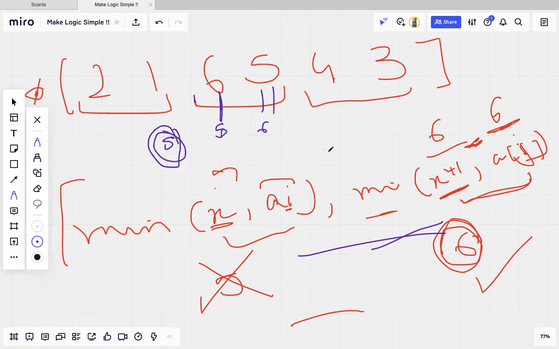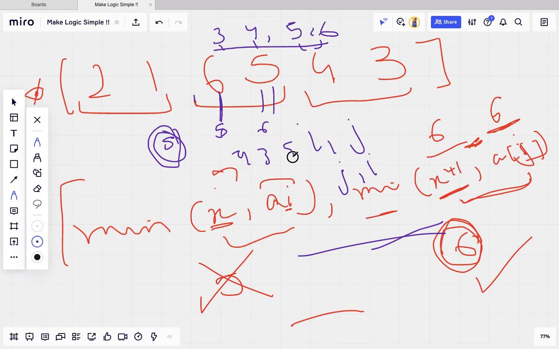Like I am giving the indices i comma j, now I will give the indices j comma i. Right now I have given the indices 3 4, and 5 comma 6 I have sent in the query. These are x y and these are i j. Now I will send 4 3 5 6.